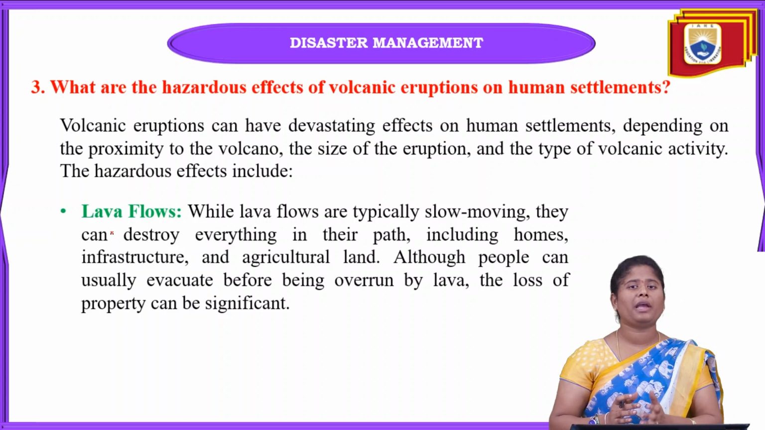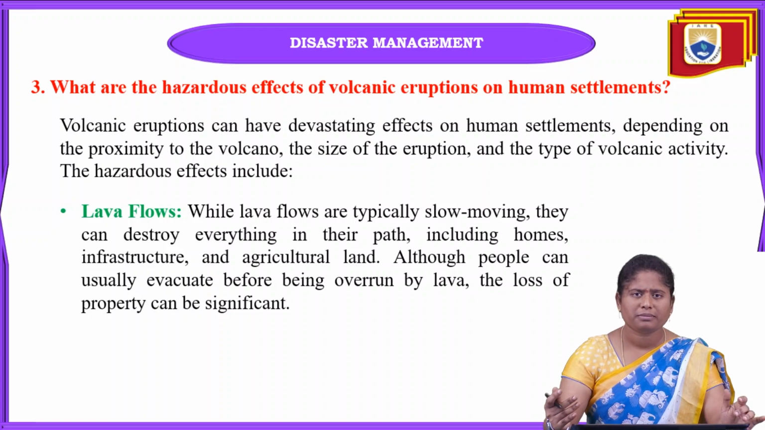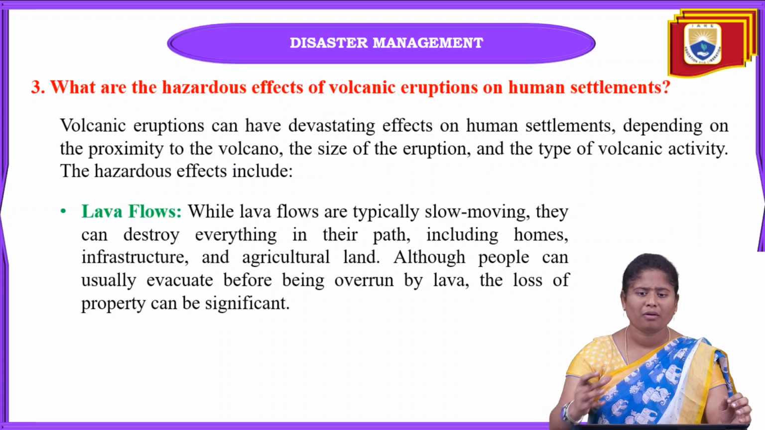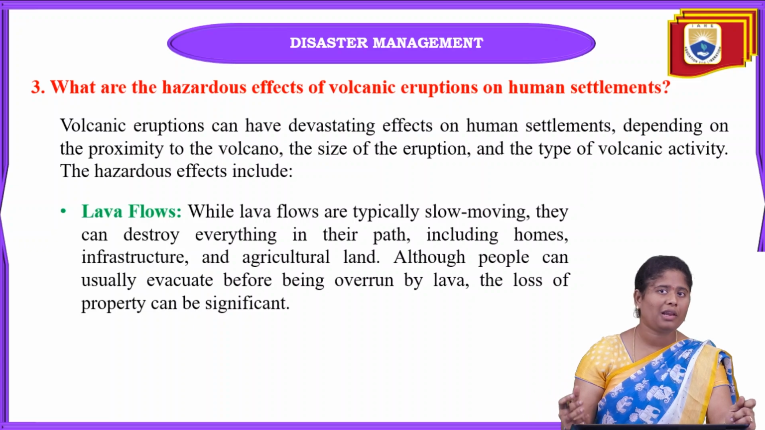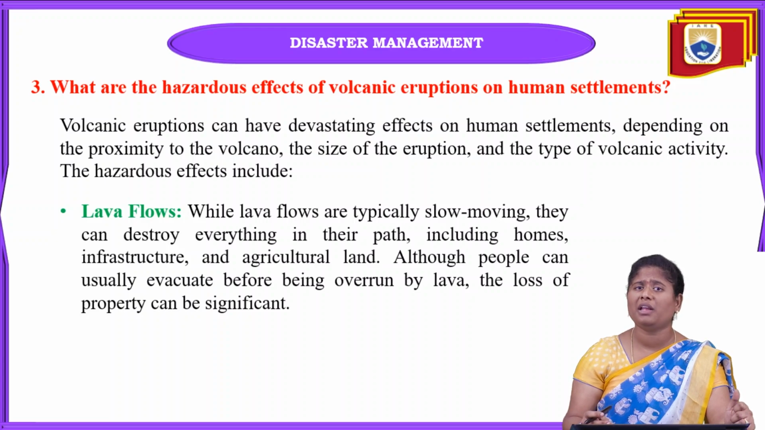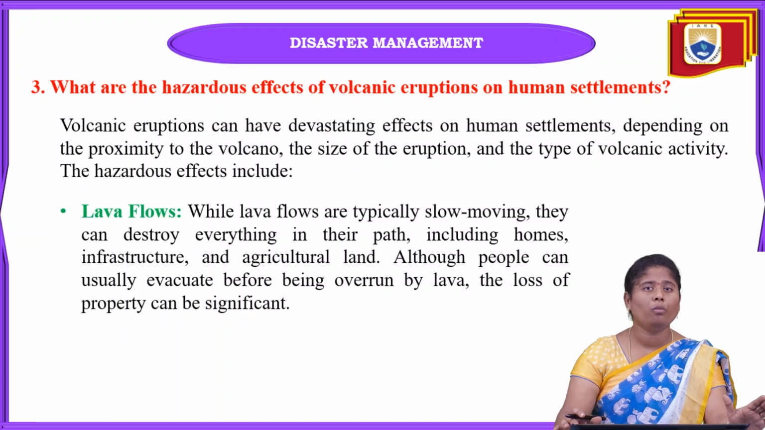flows. When magma is erupted towards the earth's surface, it automatically flows downstream in the form of lava. Even when the lava is flowing very slowly, it can destroy everything, whether it is infrastructure, habitats or vegetation. Anything that comes in its path, this lava will destroy completely. It includes homes, infrastructure and also agricultural land.